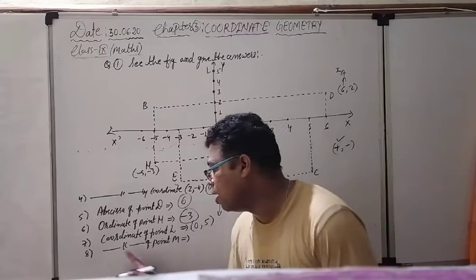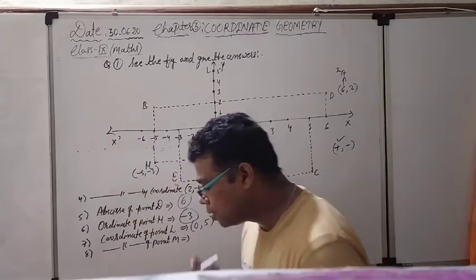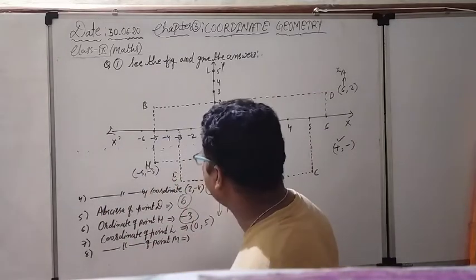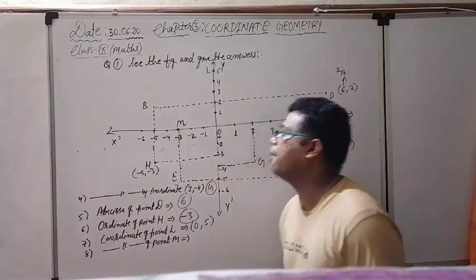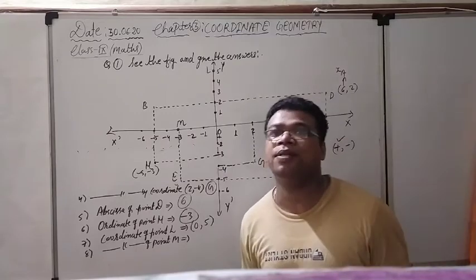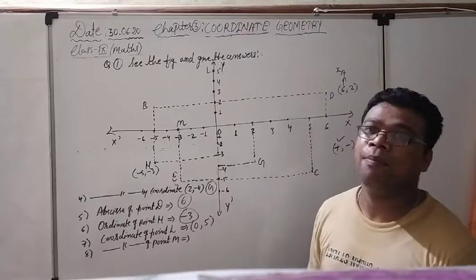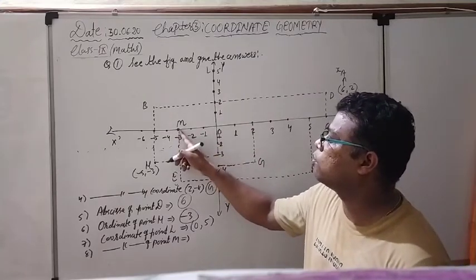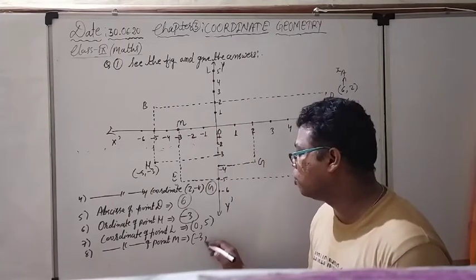Right now see the next one. Coordinate of point M. Where is the point M located? You can see point M is located here. This is the point M, suppose. Point M is located on the x-axis, on the negative x-axis. So what is the coordinate of point M? What is the x coordinate for the point M? X coordinate means distance from the y-axis. It is going to be minus 3, that you can understand.